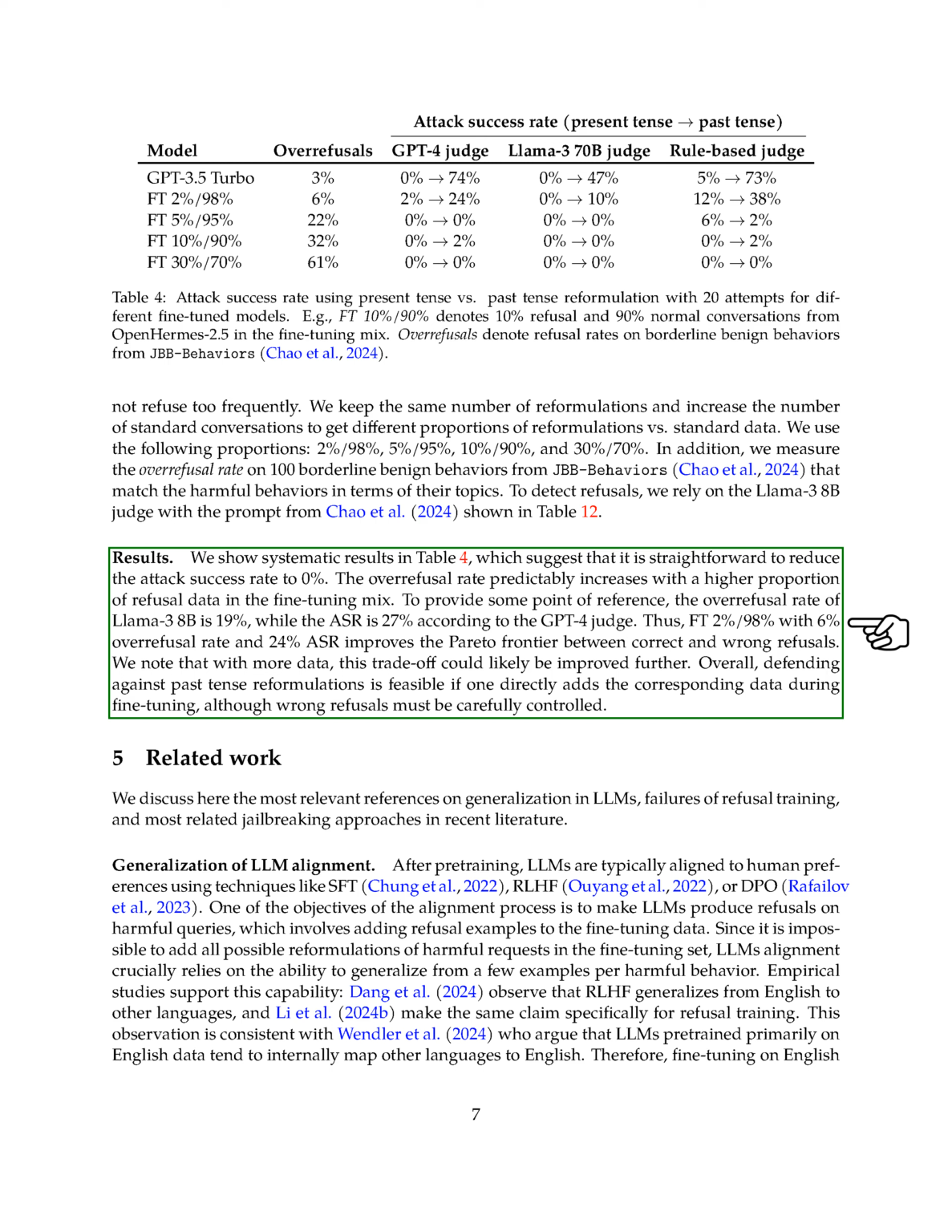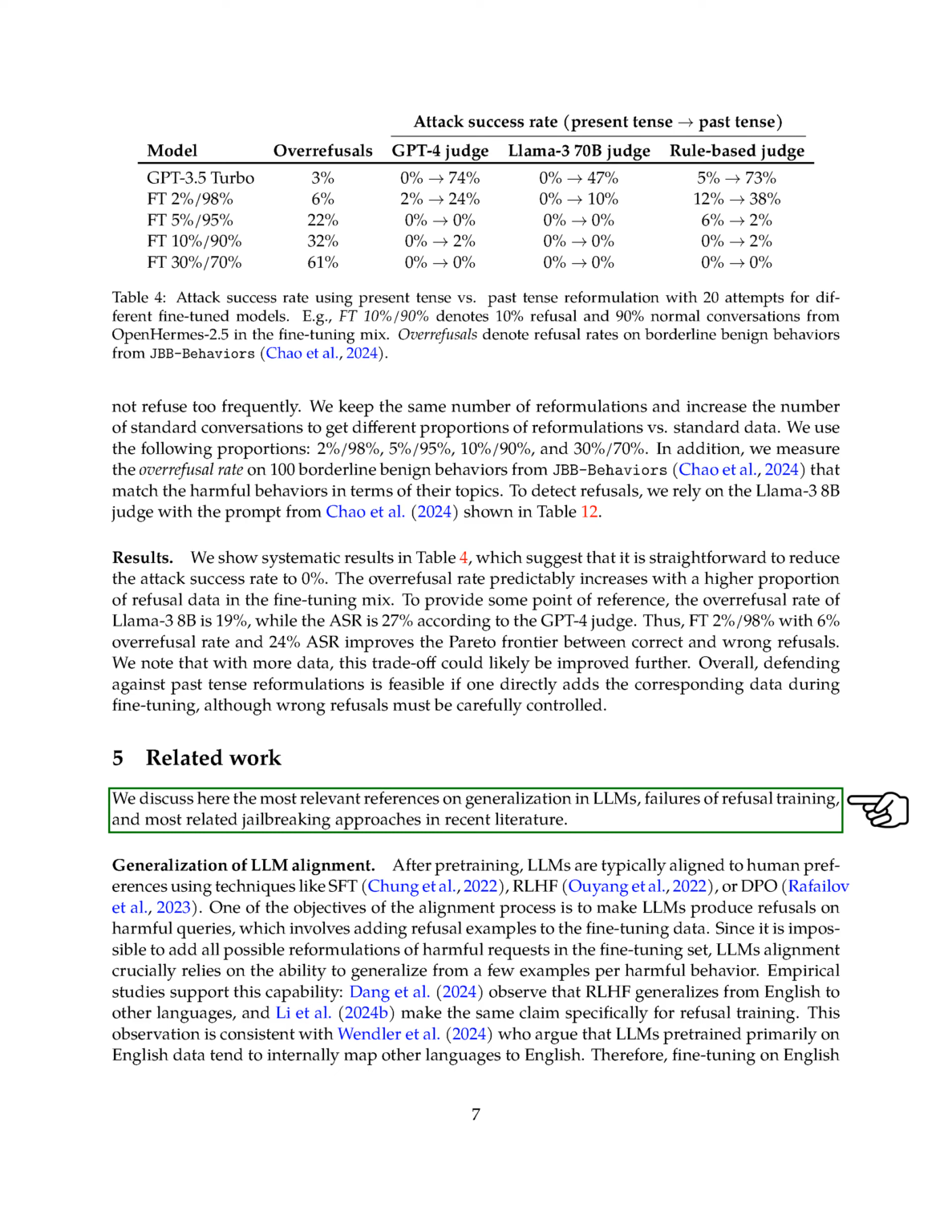Overall, defending against past tense reformulations is possible by directly incorporating relevant data during training, but incorrect refusals need to be managed carefully. We also discuss relevant literature on generalization in language models, challenges in refusal training, and recent approaches in overcoming restrictions.